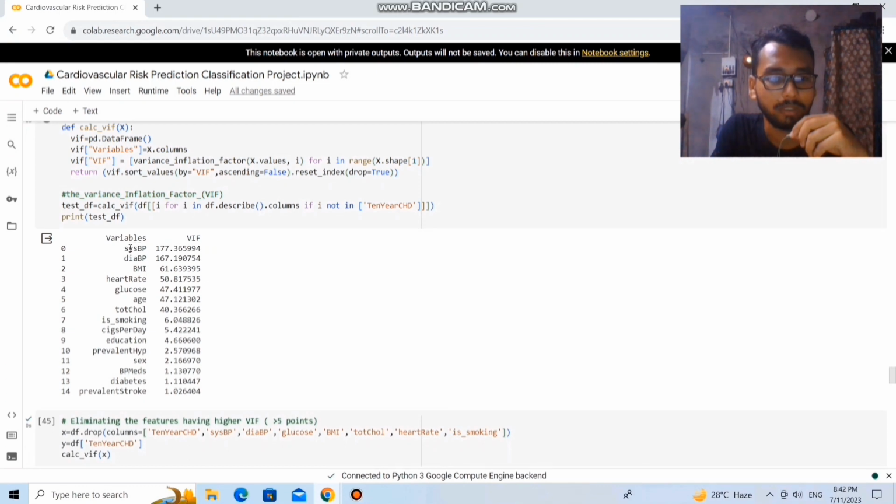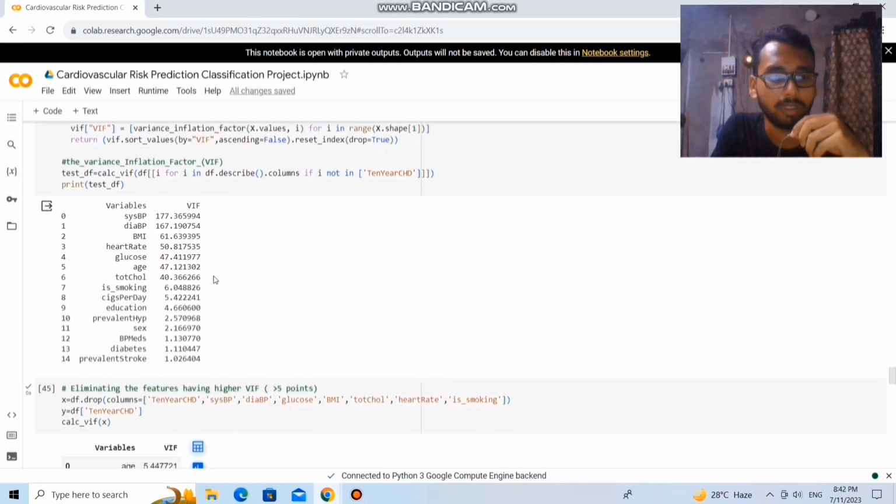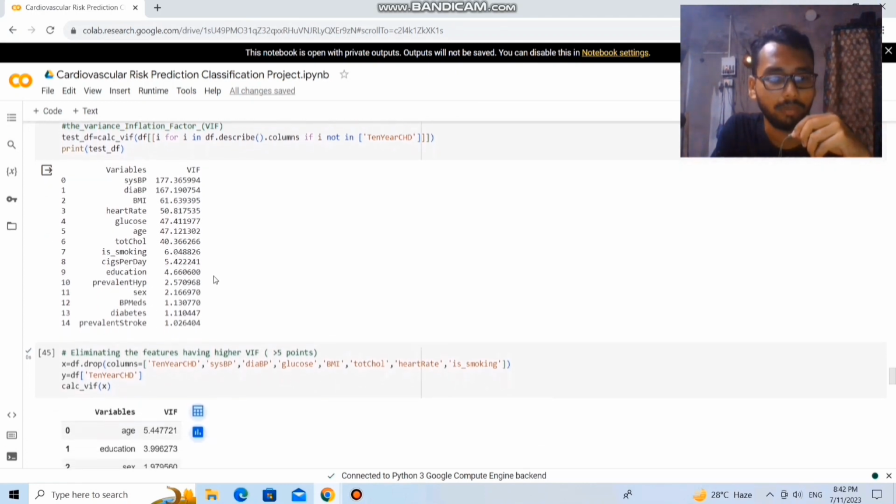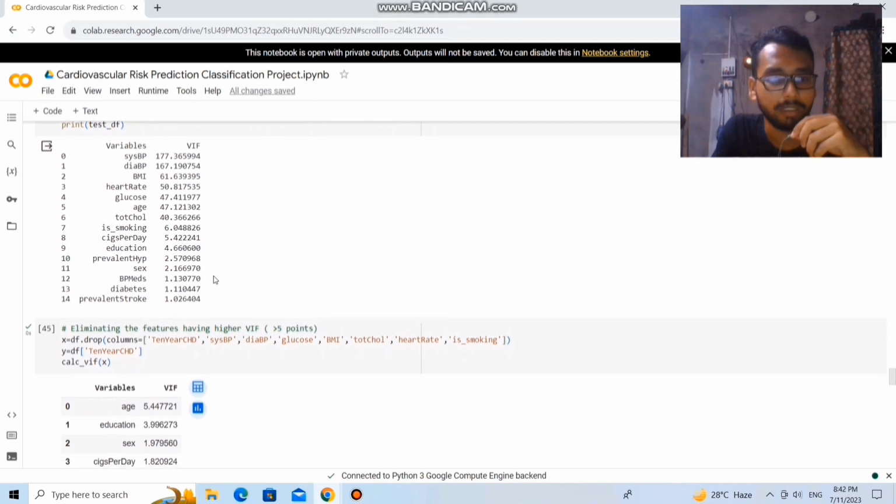In the table we can see that the systolic BP and some other columns have a high VIF value.